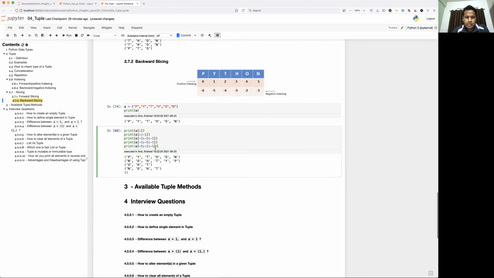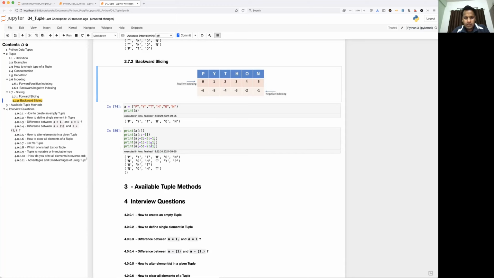Now pause for a bit and let's see why it is not giving any value. Remember guys, this is a very important concept. I have explained it in the previous video also. Now see in what direction you are moving. From -5 to -2, you are moving in the forward direction. Left to right means -5 is nothing but 1 and -2 is nothing but 4.